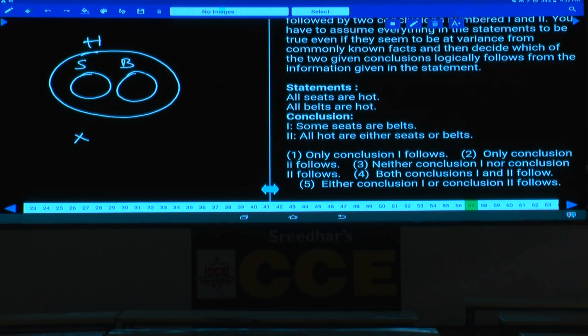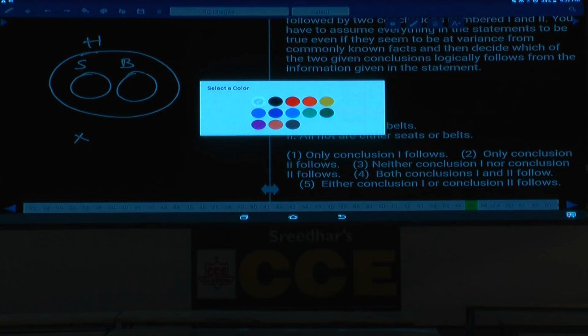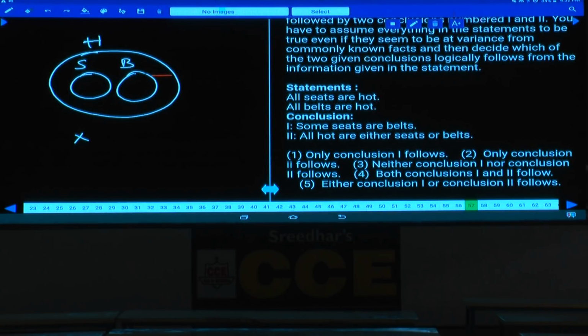False. All hot are either seats or belts. Yes, what can we say about this one? All these hots are either seats or belts. Anything can be said about this one? No. Why is it no? No, sir. All hot are either seats or belts means no, sir. Whatever this region, these are the regions which are only hot or something else, some extra can also be there,